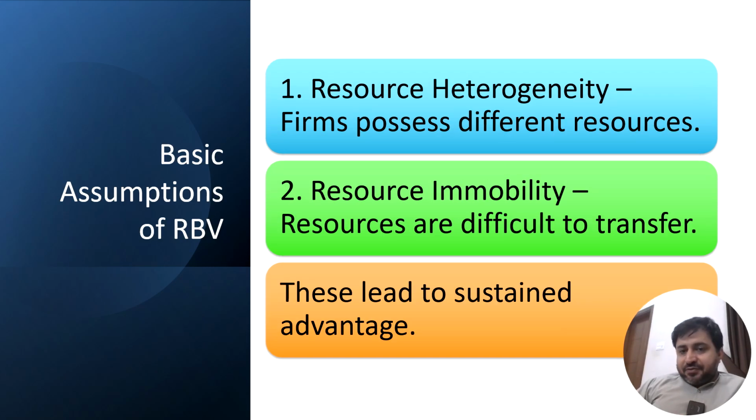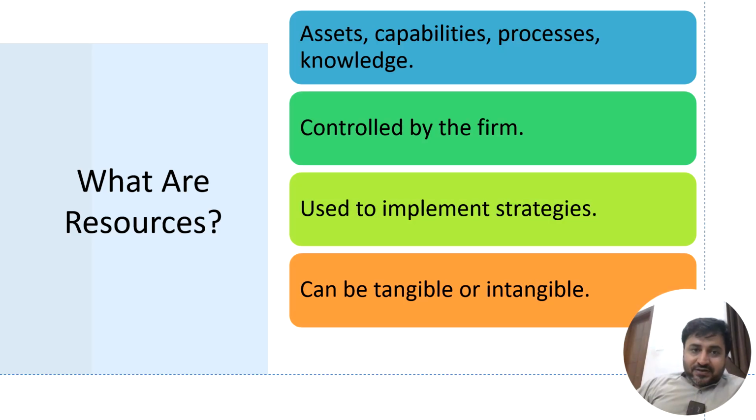Basic assumptions of the RBV are two. First, resource heterogeneity. Firms possess different resources. Resources cannot be the same for different companies. This also includes the human capital, the human resource. Secondly, resource immobility. Resources are difficult to transfer, particularly when it comes to human capital, when it comes to machinery across borders, when it comes to the learning and understanding of the people. These lead to the sustained advantage that companies have over others.